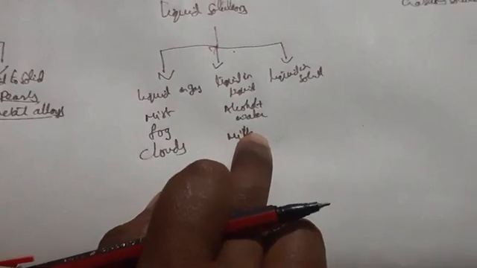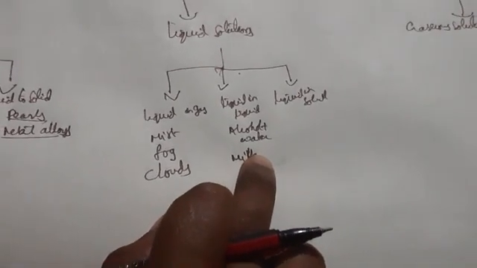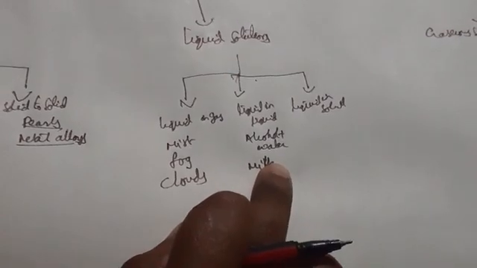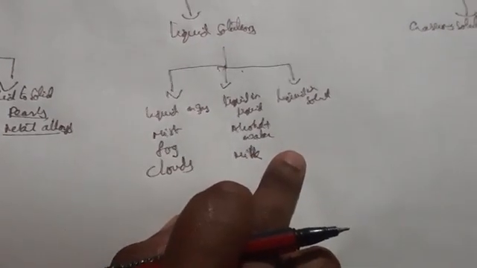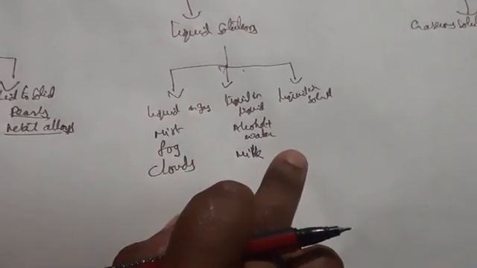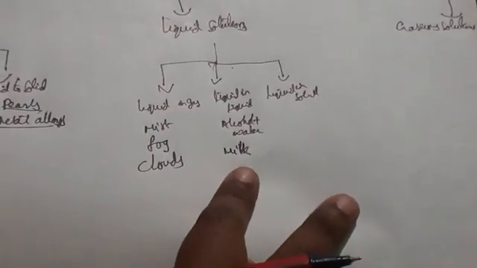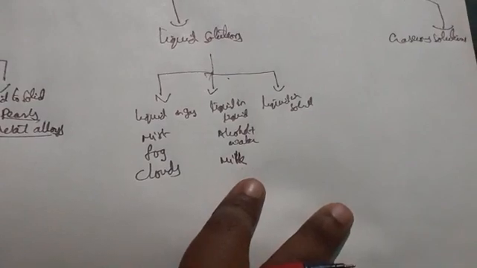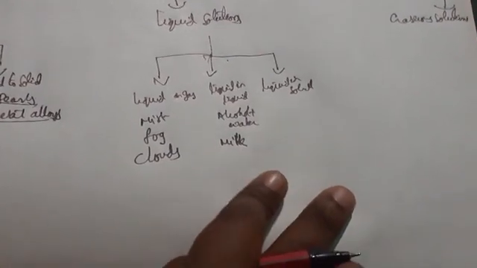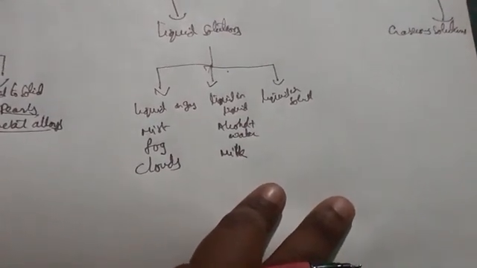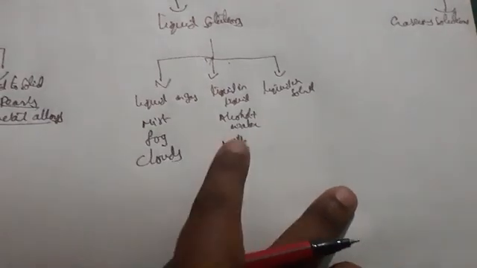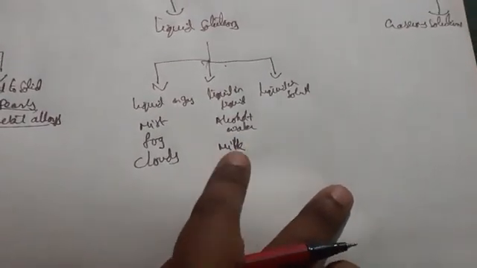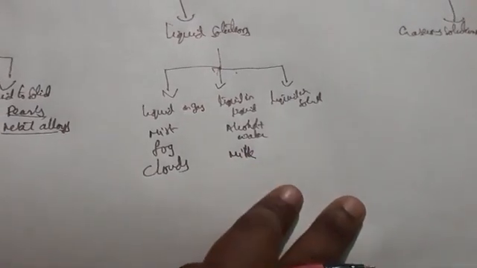Milk is a colloidal solution. In these we are going to have two phases, that is dispersion phase and dispersion medium. So that will be coming in later lessons, I think 4th unit like that. So here coming to milk, the fatty compound you are going to have, and also liquid content you are going to have. So both are in liquid solution only. So that's why we say milk is an example of liquid in liquid.